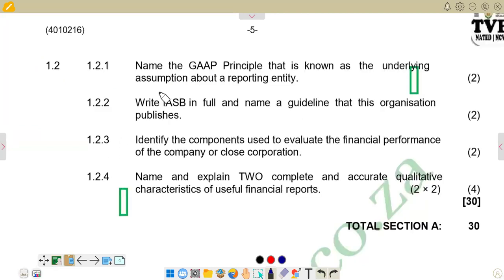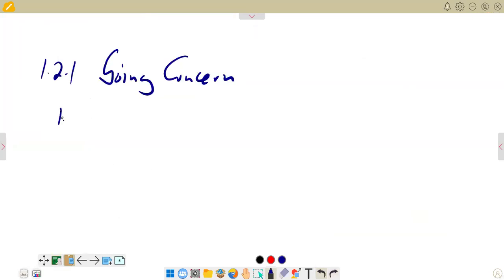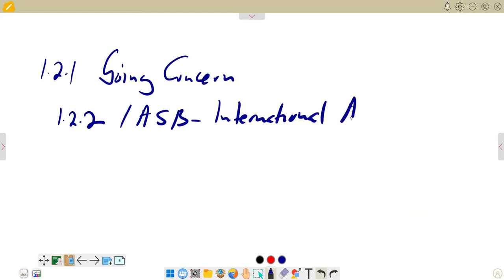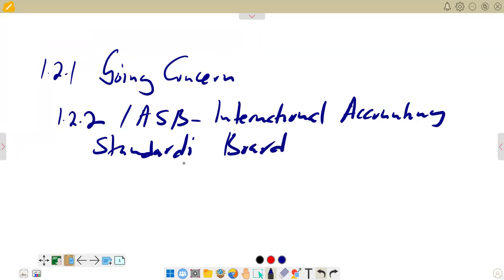The second part of the question is write IASB in full and name a guideline that this organization publishes. So 1.2.2, IASB, it refers to International Accounting Standards Board. So you can just say International Accounting Standards Board. So on the second part of the question, we will just try to go back and see.